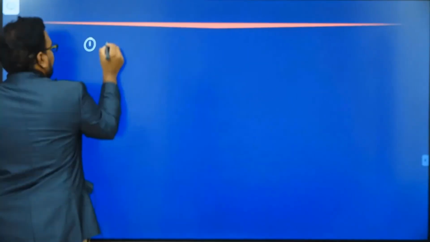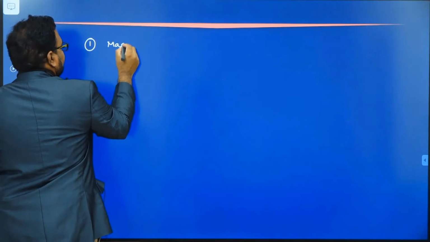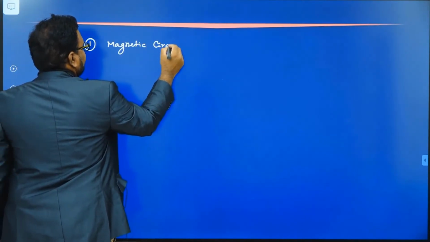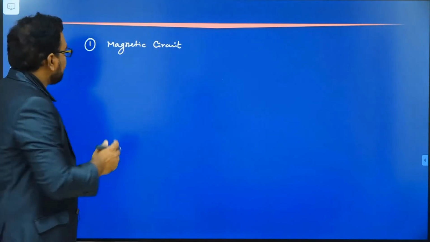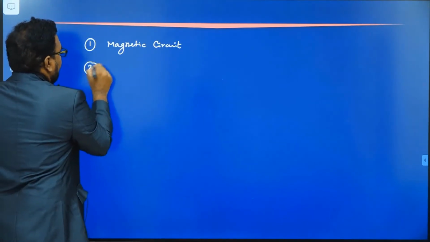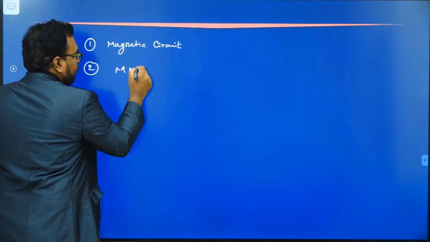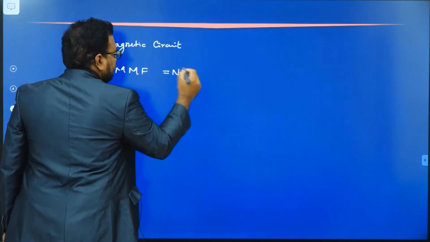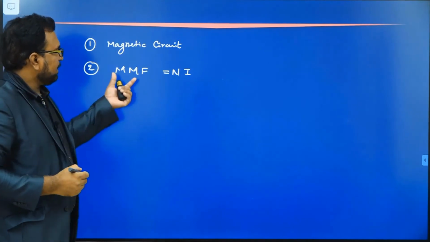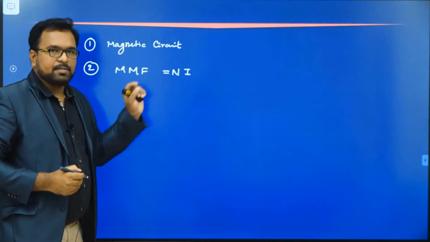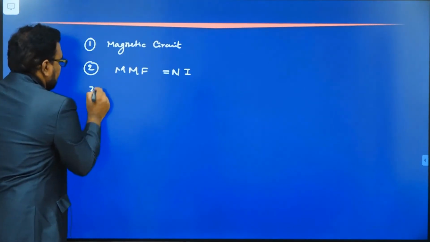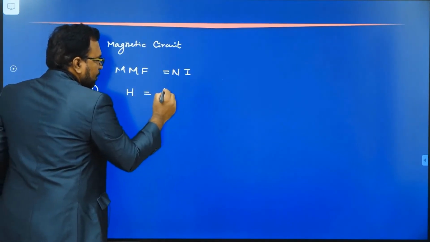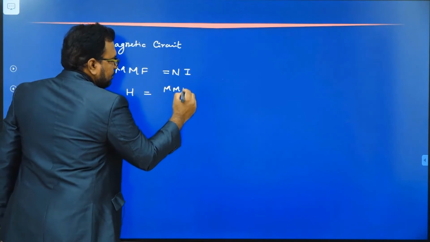Now, what are the definitions that we have studied? The first one, magnetic circuit. The next one, MMF, magnetomotive force, which is equivalent to N into I, ampere turns. Next, we studied magnetic field intensity. H is equal to MMF per unit length.